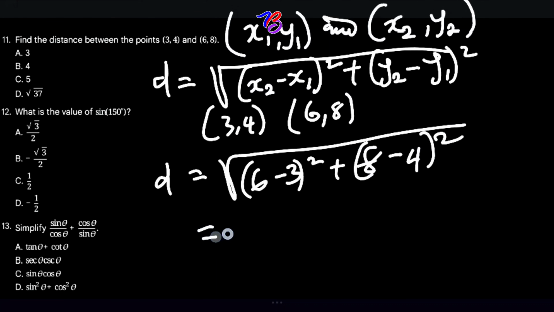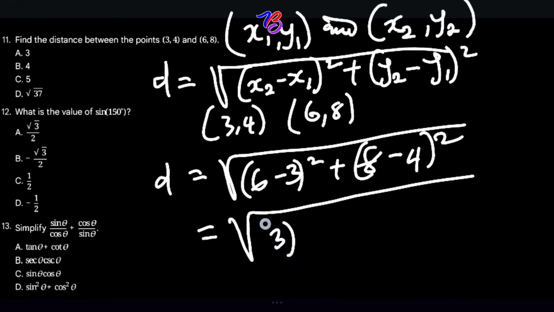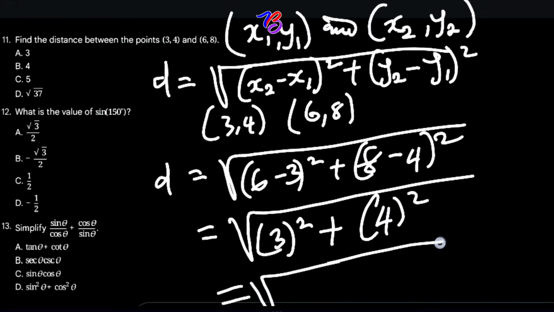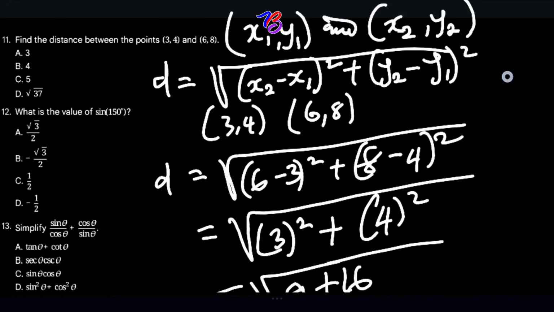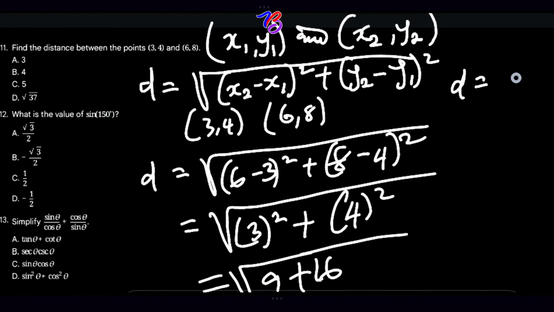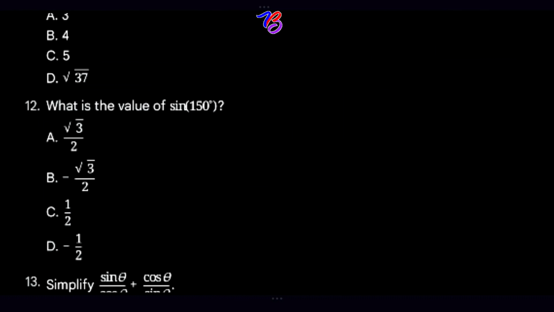So this will equal the square root of 6 minus 3 is 3 squared plus 4 squared. Is that clear? So this will also give us the square root of 9 plus 16. So our d will equal the square root of 25, and our d equals 5. So the correct answer is C, 5.